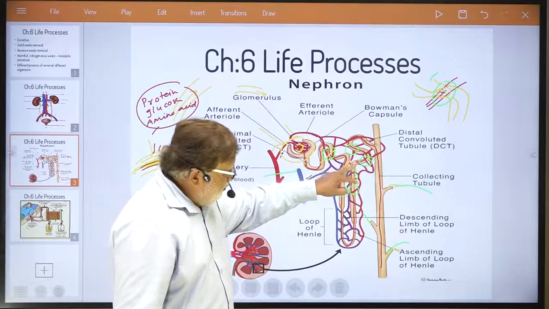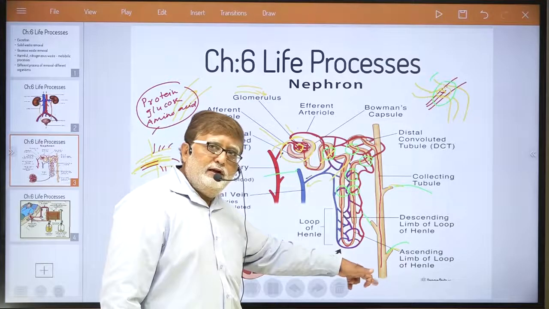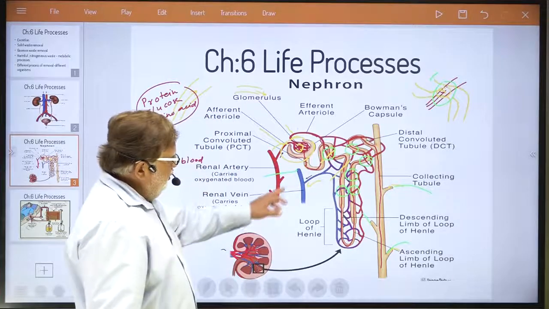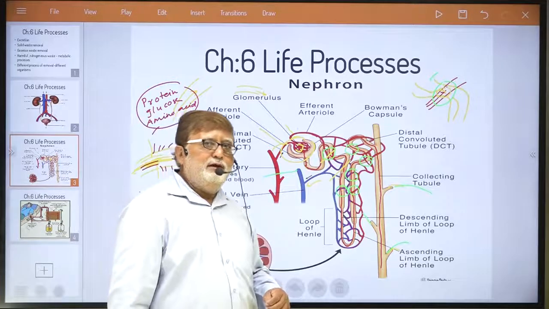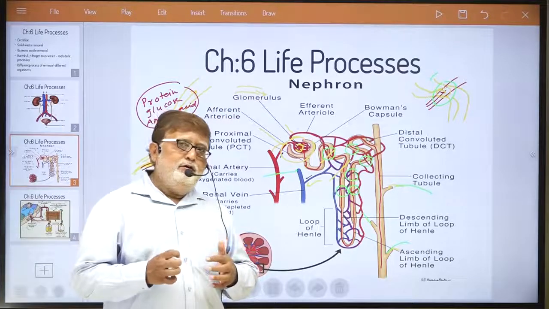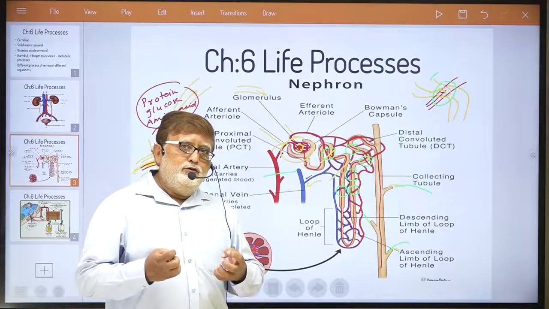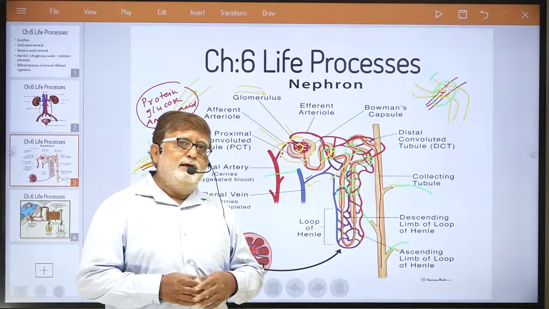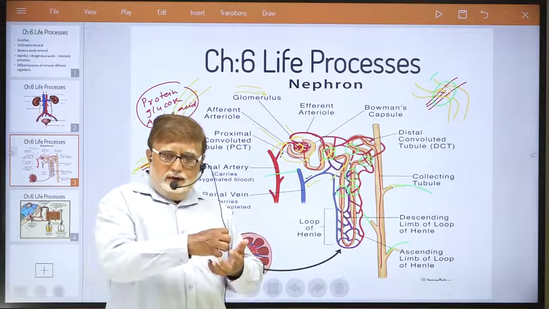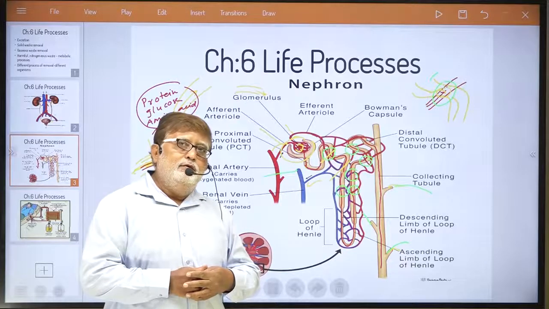But before the urine is thrown out from the collecting tube to the ureter, urinary bladder, and urethra, the reabsorption process takes place. And during this reabsorption process, most of those useful components like glucose, amino acid, protein, etc. are reabsorbed into our blood.